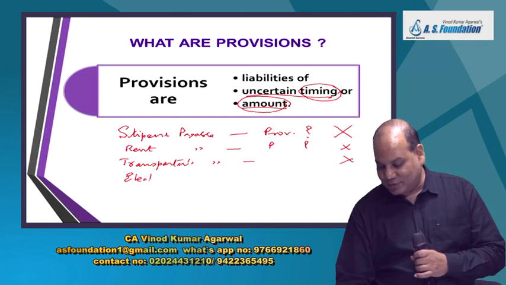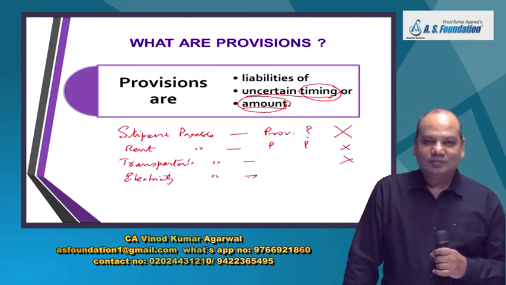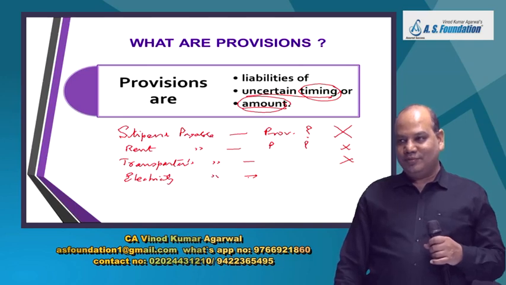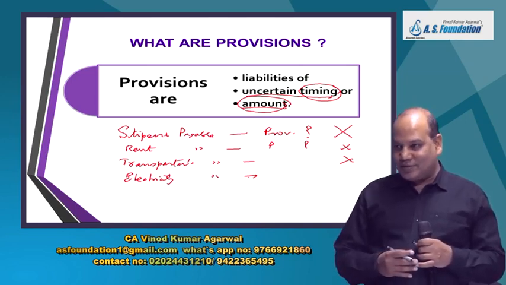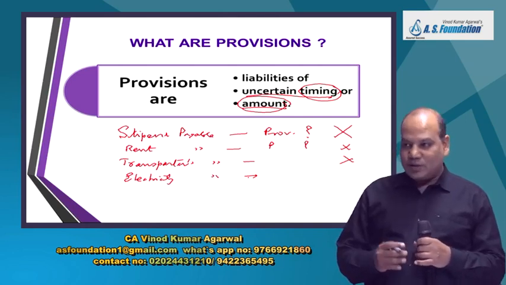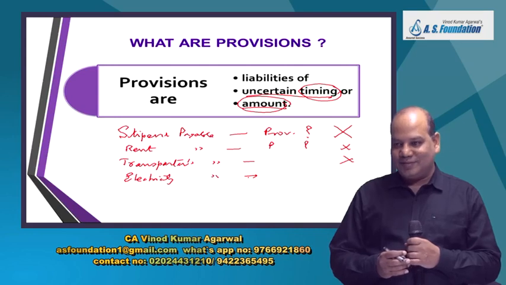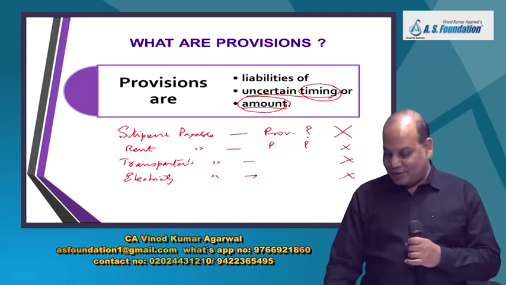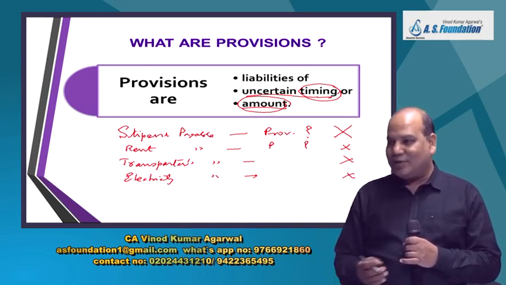Okay, now suppose at the end of the year you have not yet received your electricity bill and your factory is huge. So you will have to provide for electricity expense. So will you call it a provision? Yes? No. There is no uncertainty about timing or amount.